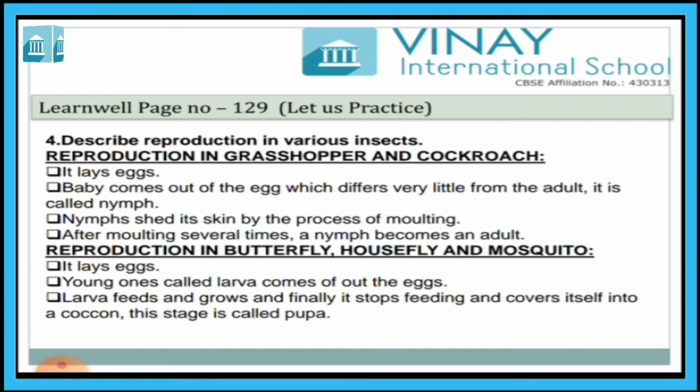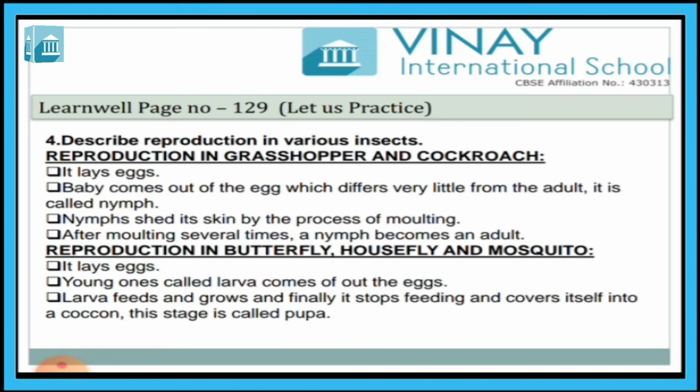It is called a nymph. The nymph sheds its skin by the process of molting, and after molting several times a nymph becomes an adult. So basically, in the reproduction of grasshopper and cockroach, the life cycle passes through three stages. First egg, and eggs become nymph, and by the process of molting several times, the nymph becomes an adult.